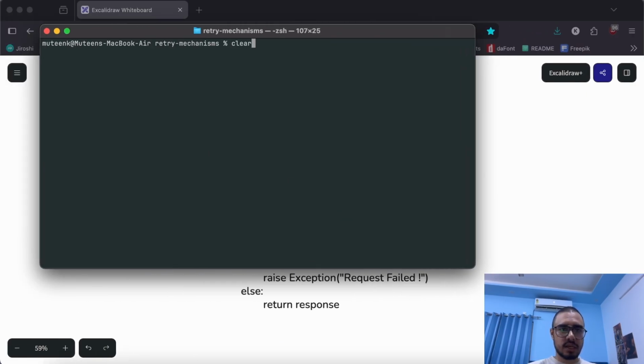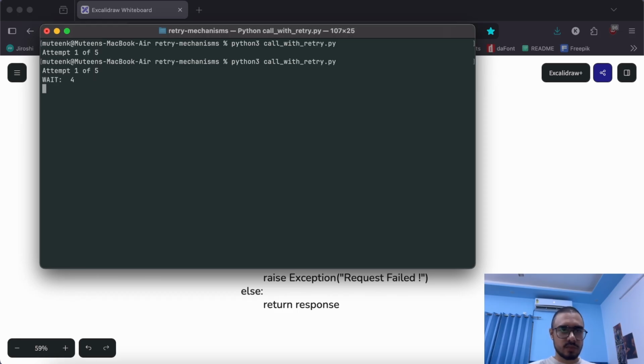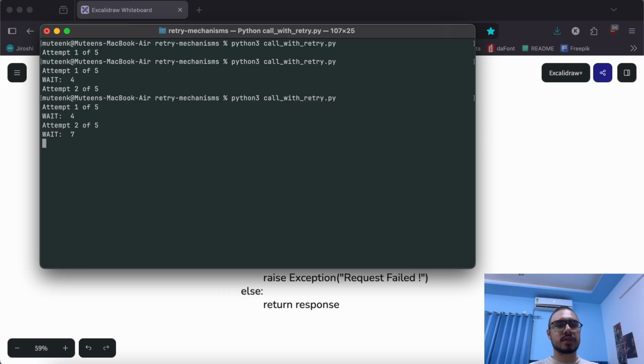So let's see it again in action. This time it worked. 4 seconds. All right. Okay, again. Okay, it capped it to 7 again because it might be exceeding the max cap.